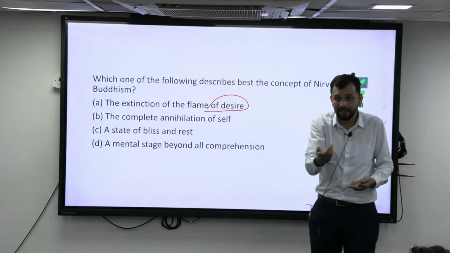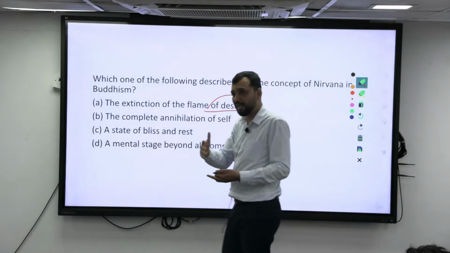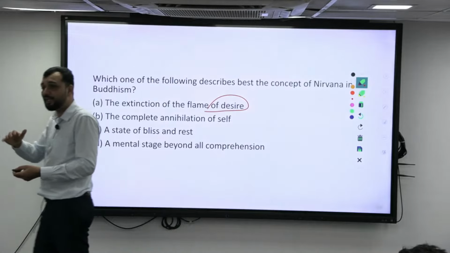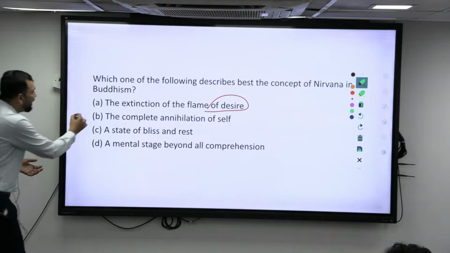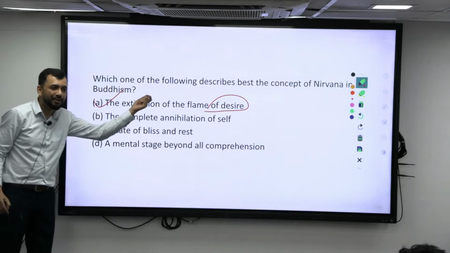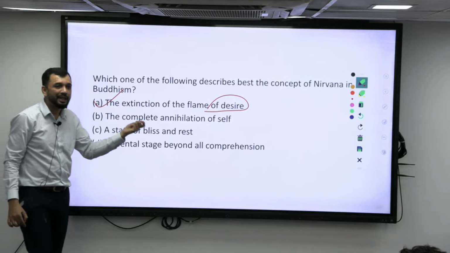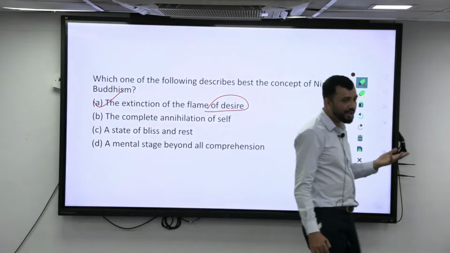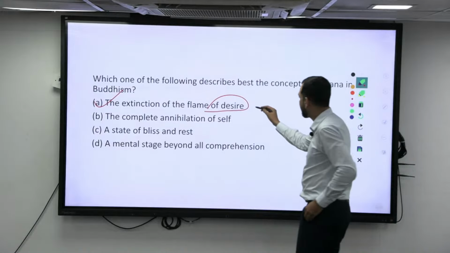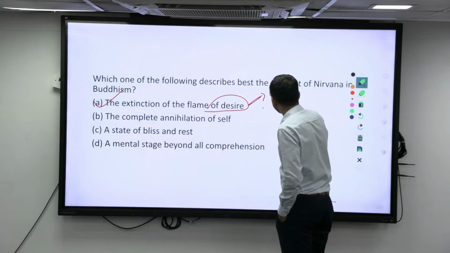How do you feel after eating it? So that is basically the effect of Nirvana, a state of bliss. So the answer is the extinction of the flame of desire. There are three things that have to be taken out to get this Nirvana. One is your desire. Second is your aversion.